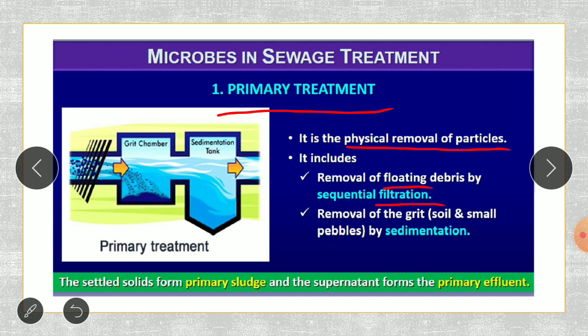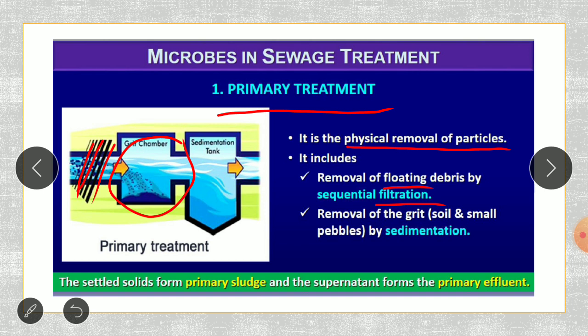Here you can see in the diagram on your left hand side, they have added the filters. Filters are nothing but sieves. So they are adding the sieve so that whatever larger floating particles are there, for example plastic, paper or cloth, these types of floating materials are separated from the sewage, so that only the sewage comes into a chamber after sequential filtration.